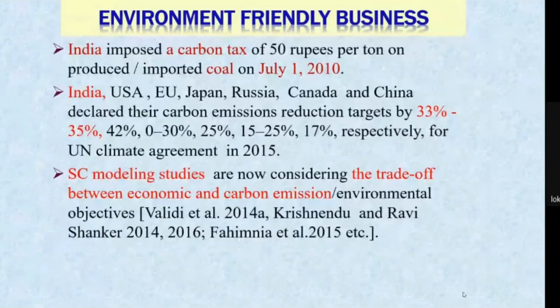We want economic growth, and the second objective is that due to the UN climate agreement, the various governments are going to impose the carbon tax on the carbon emission of the industries. So we have to balance these two factors, economic growth and the carbon emission. This is one of the important problems which we are going to address nowadays.